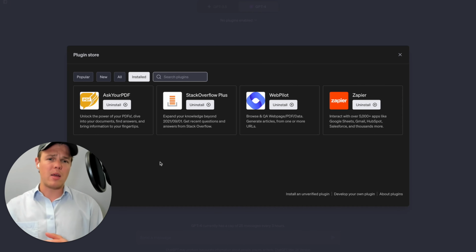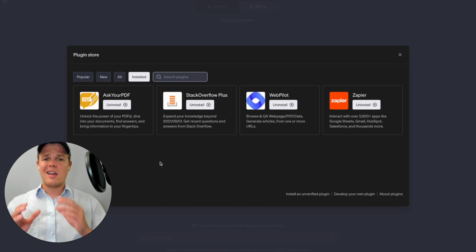Now with Webpilot, what you can do is enable that plugin, find the business's website, maybe find their FAQ, input the link to the FAQ, ask ChatGPT to summarize it and structure it, and input that as a fine-tuning model for that ChatGPT block, therefore expediting your work. And then I think it's self-explanatory why we got Zapier as a plugin as well.